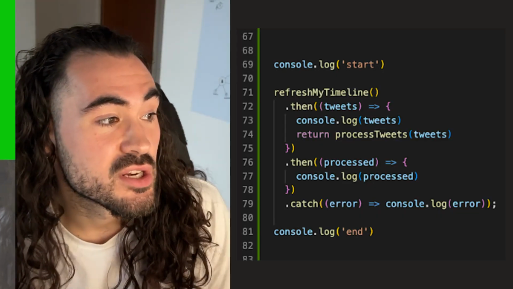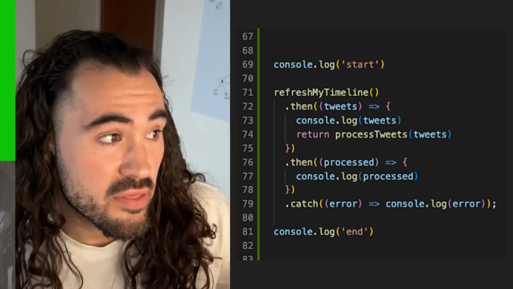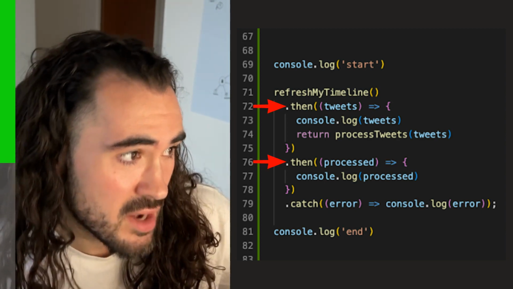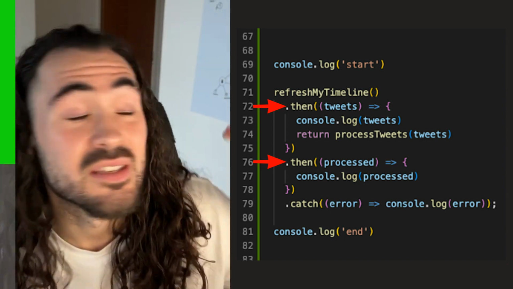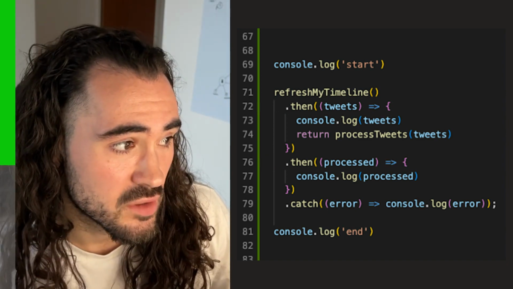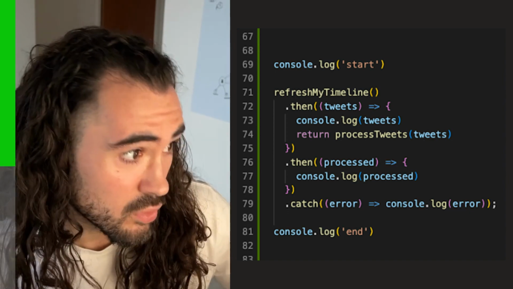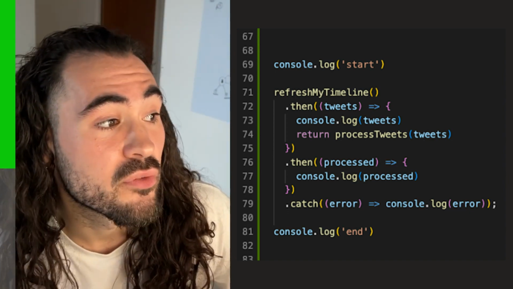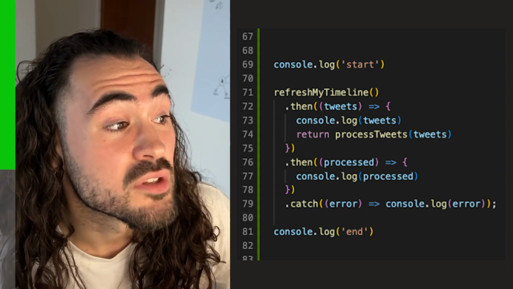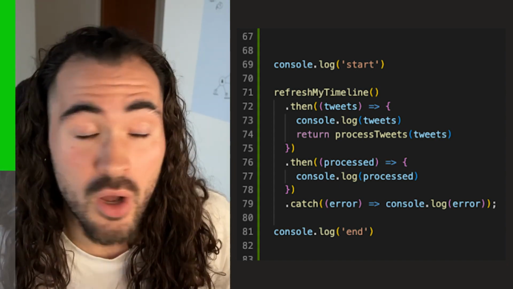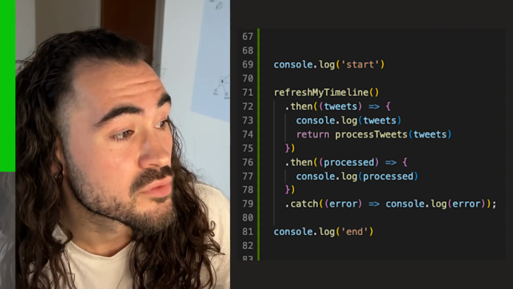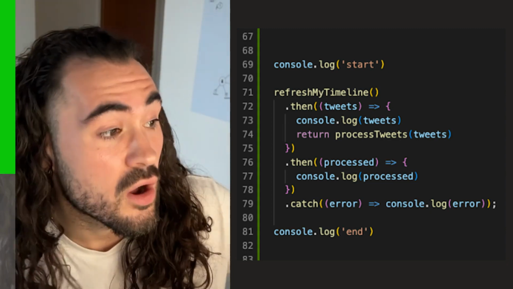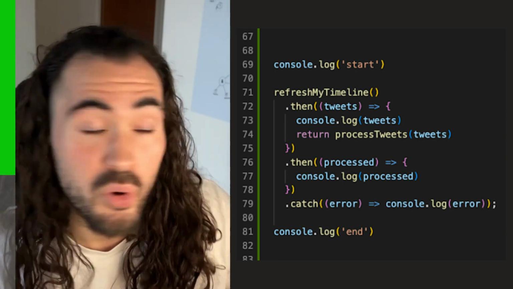So on the second function here, you can see there are multiple .then. So you have refresh my timeline, there is a then, and then after that there is another then. Now, the cool thing about this is you can do this as many times as you want, and the catch is always going to be the same. If any of them reject, it will carry out this catch function. So this is nice. We can actually do steps. We have here refresh my timeline. This then returns a process tweet, which is another promise. And then when that comes through, we get the process tweets and we console log them. So again, this would be console log start, console log end, and then console log process tweets.